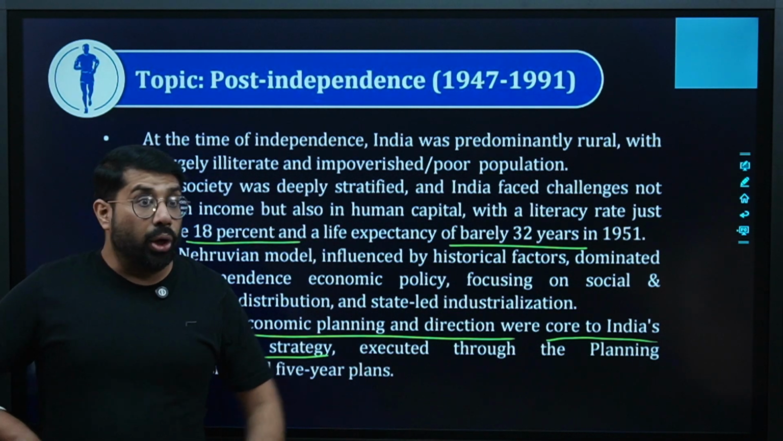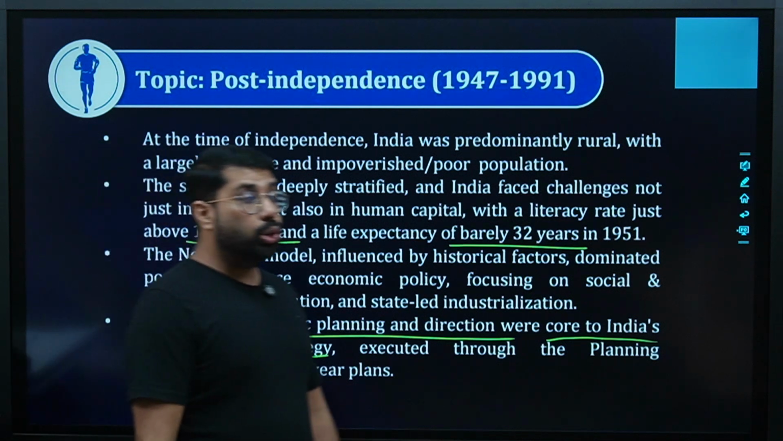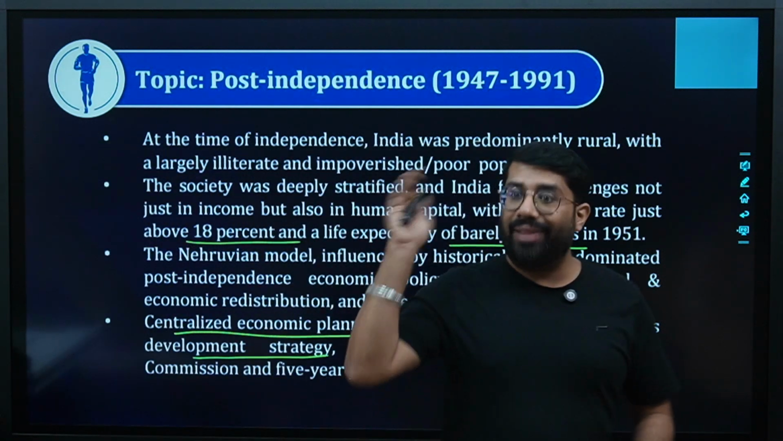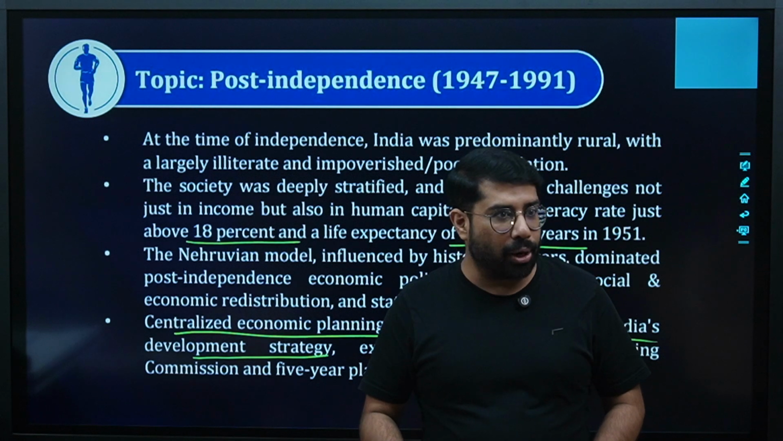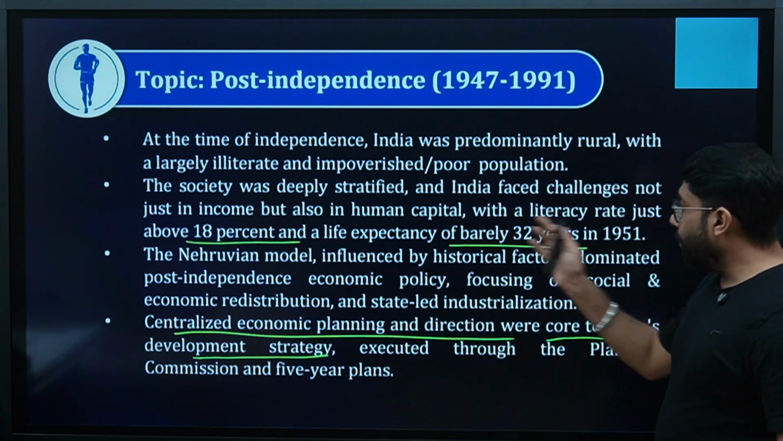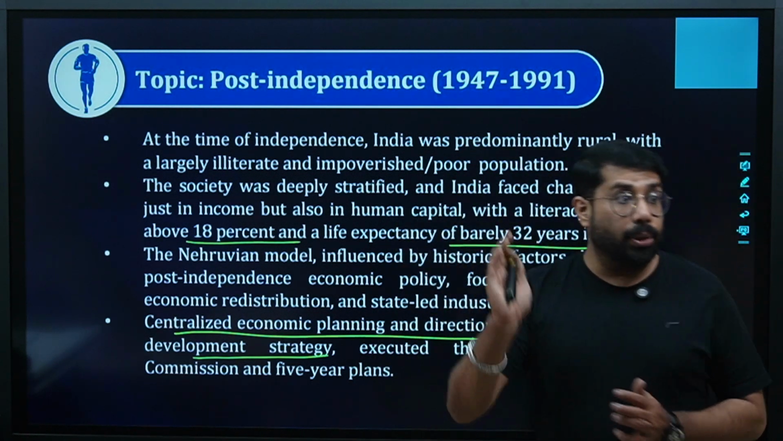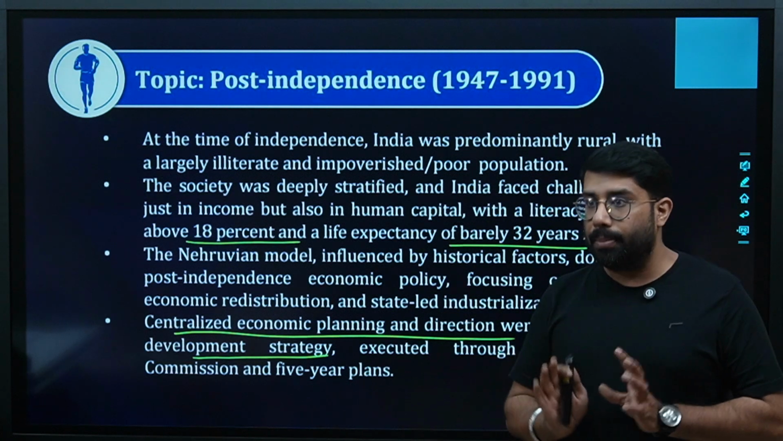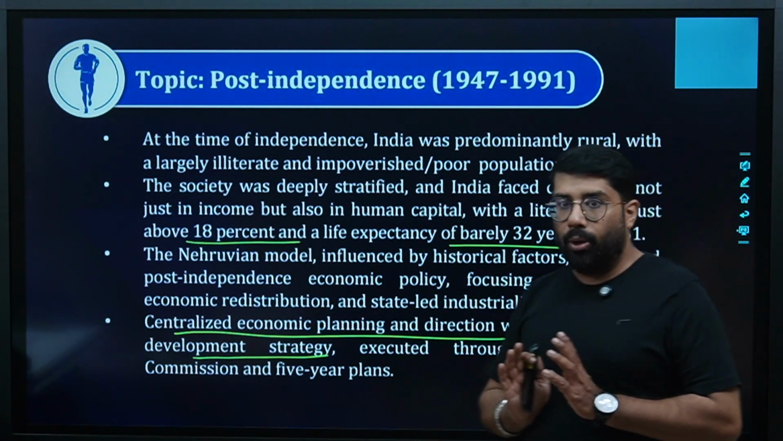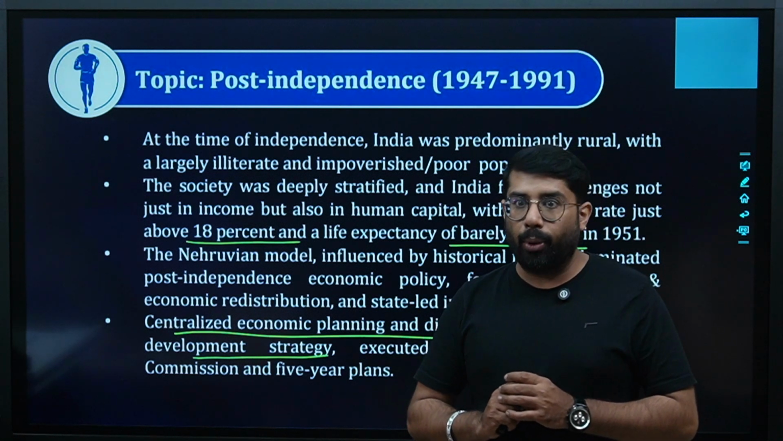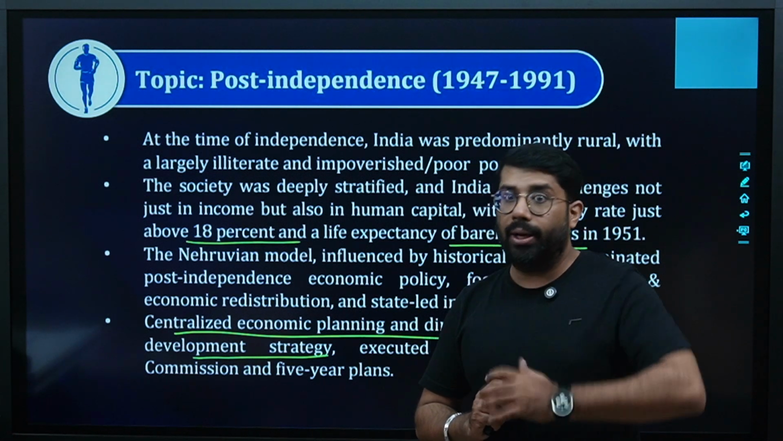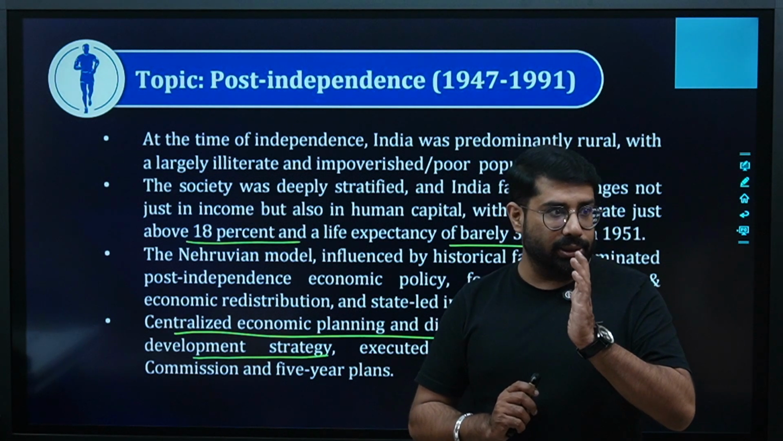Are we clear? Because during the British Empire, what happened? We used to work under the Britishers. They trained their own people and they used to command us. Are you getting a point? Apart from that, the literacy rate was just above 18%. It means out of 100 people, only 18 were literate. 82% of people were illiterate. That is a very, very high percentage, guys.